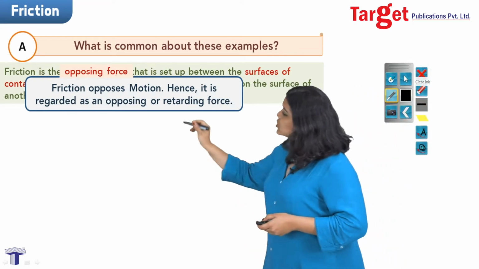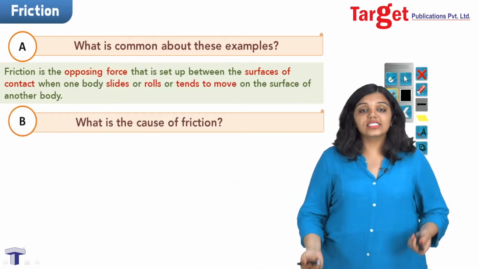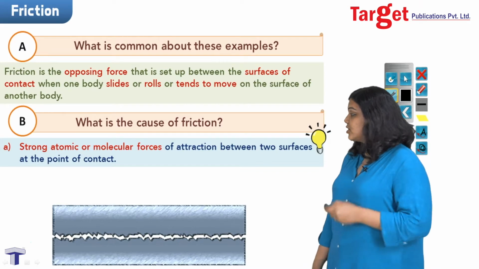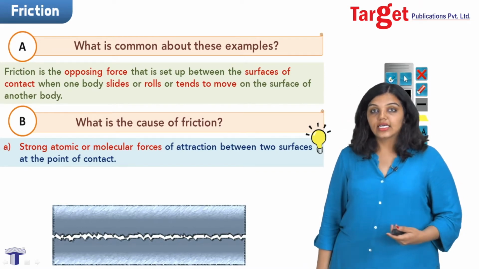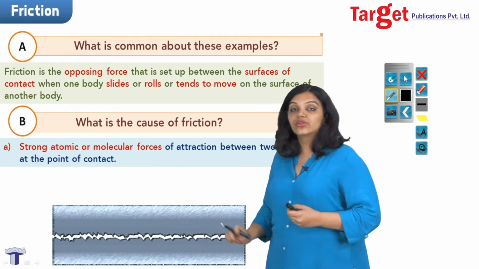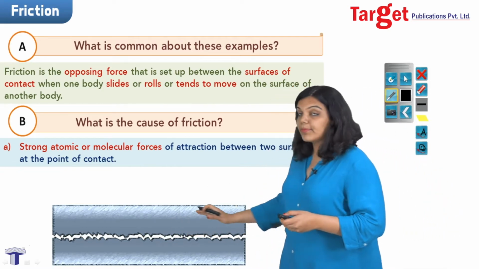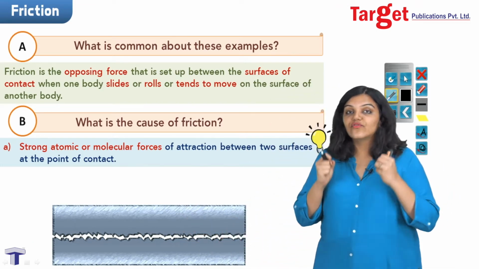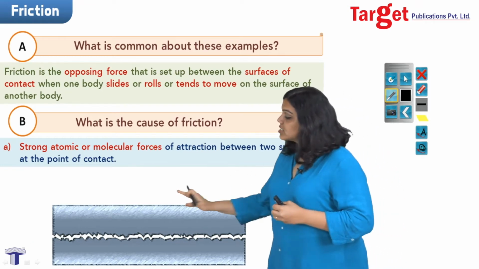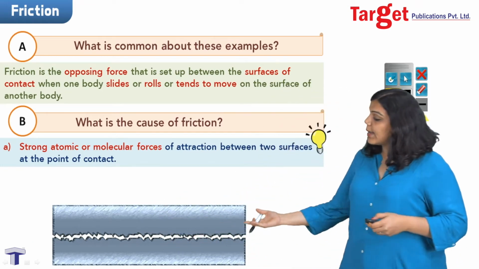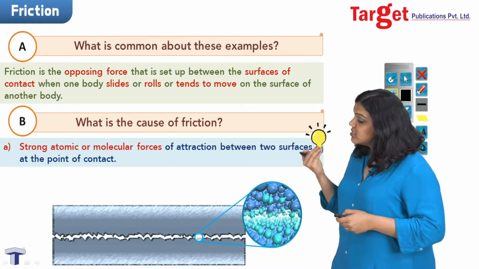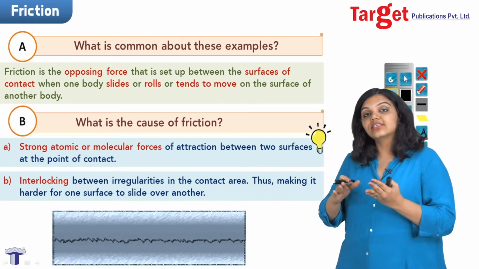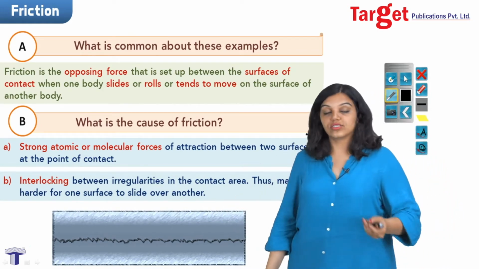Now that I have seen that friction opposes motion, the next question to ask is what is the cause of friction? Well, friction is caused by strong atomic or molecular forces of attraction between the two surfaces of contact. If you look at the surface of contact at a molecular level, you will see that the surface is not plane, but there are some aberrations. And at each of these irregularities, you have forces of attraction that make it harder for you to slide one surface over the other. What happens at these irregularities is that there is an interlocking of these irregularities, and because of this interlocking, you cannot slide one surface over the other, and this exactly is the cause of friction.